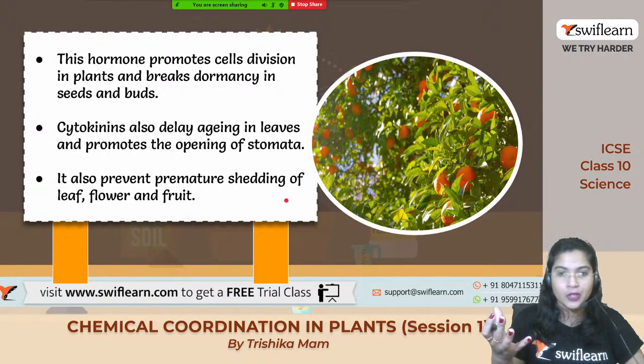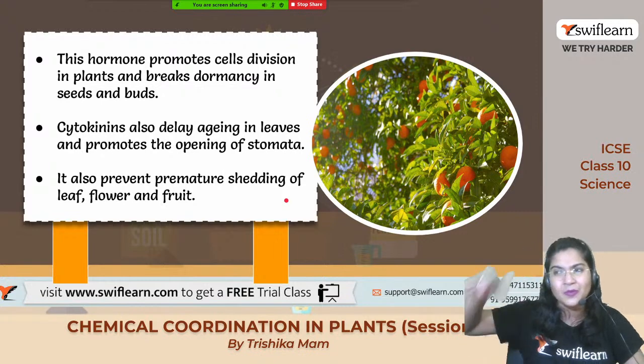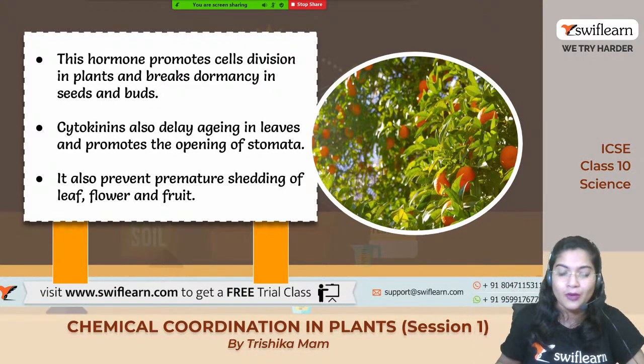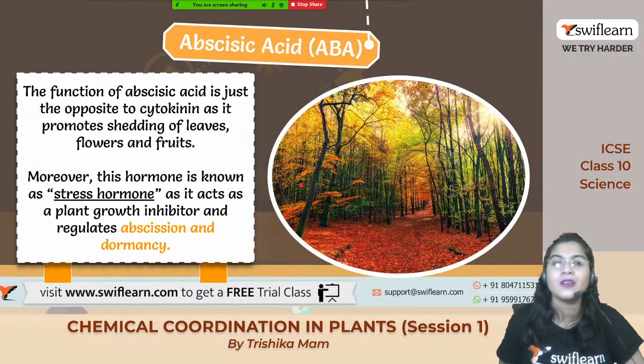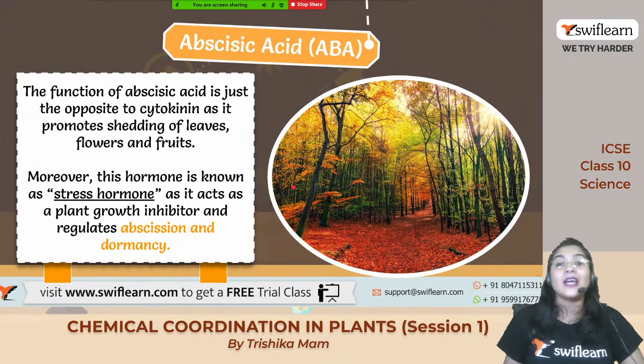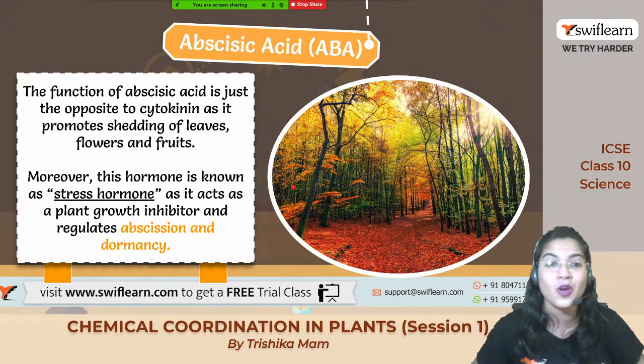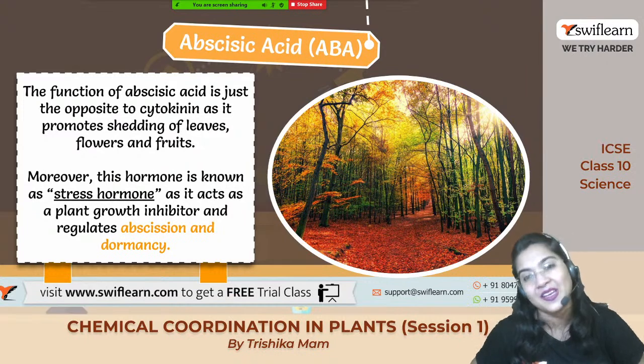I guess you already know what shedding is. Shedding मतलब झड़ जाना, चले जाना. Okay, सूखा होके जो fall off कर जाते हैं, इससे रुकते हैं. But the antagonistic hormone मतलब जो opposite hormone है उसका, that is the abscisic acid.